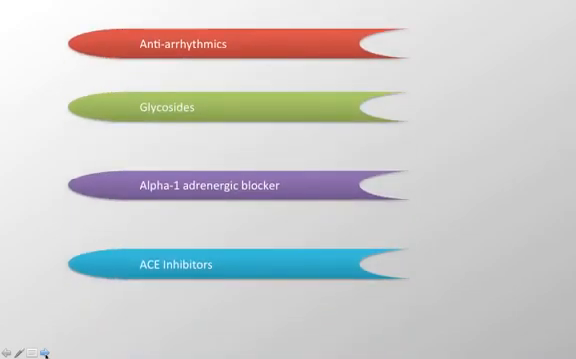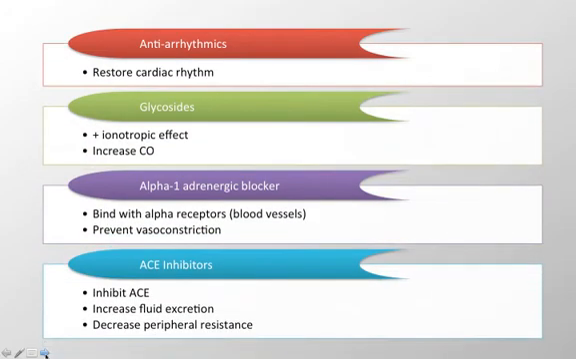Other cardiovascular drug classes. Antiarrhythmic drugs are drugs used to restore cardiac rhythm. Glycosides have a positive inotropic effect, and they increase cardiac output. They are used in the treatment of heart failure and arrhythmias. Alpha-1 adrenergic blockers bind with alpha receptors on peripheral blood vessels, preventing vasoconstriction. The result is vasodilation. ACE inhibitors are angiotensin-converting enzyme inhibitors.